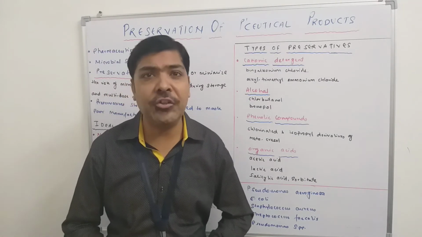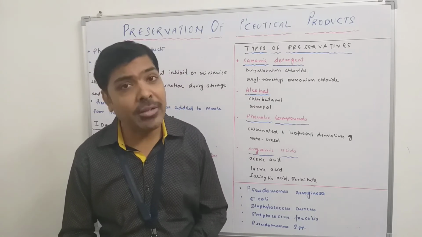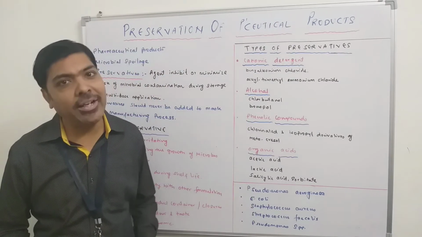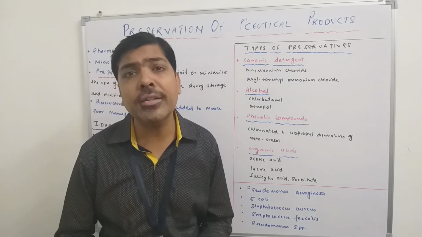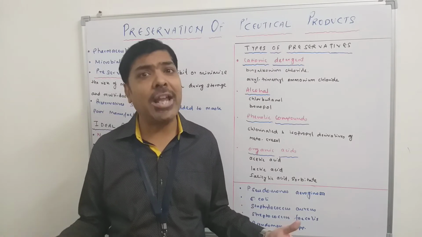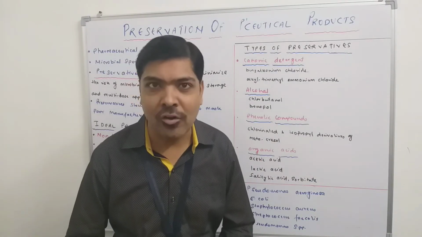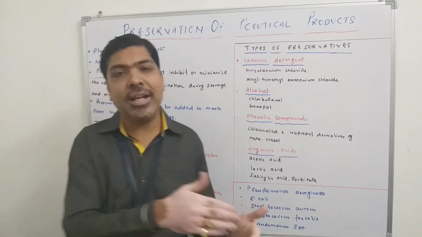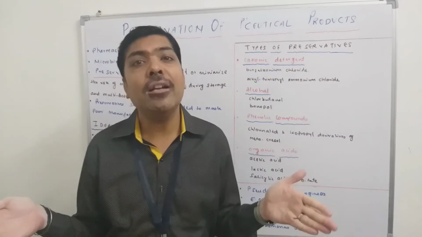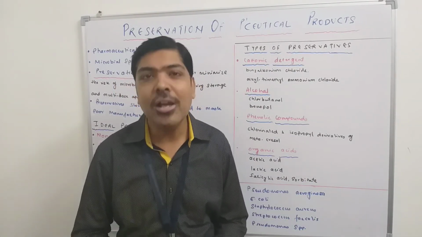So these are the different classes of preservative that are easily available, but again we need to choose which category of preservative has to be added in our preparation. Sometimes a single preservative is added, but nowadays people are using a combination of preservatives, because your pharmaceutical product can be contaminated by bacteria and also by fungi. So we need to optimize: for our preparation, this is the list of microbes that are susceptible and can easily grow in it.